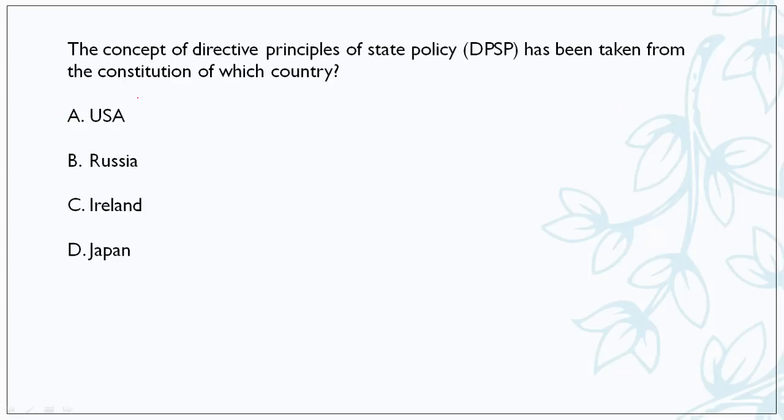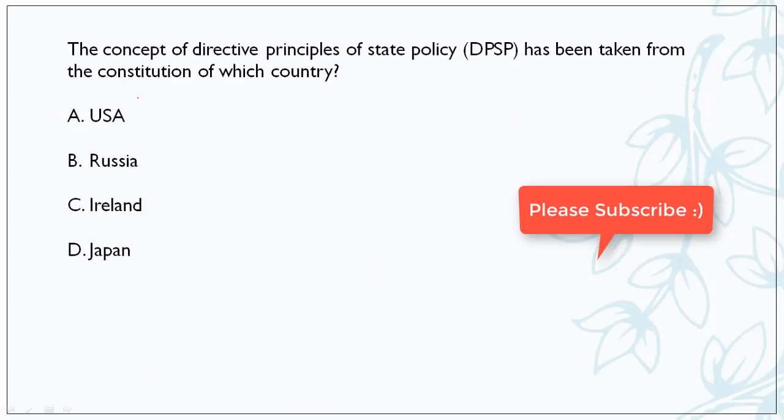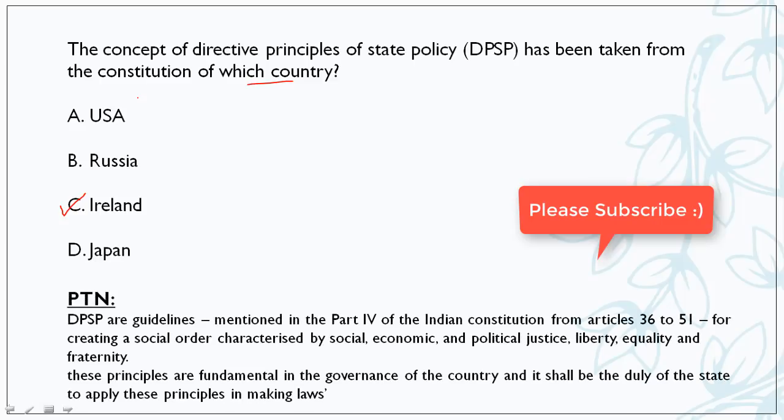Please note them down. Next is, the concept of directive principles of state policy has been taken from the constitution of which country? So friends, the DPSP were taken from the constitution of Ireland. Let's see what DPSP is.